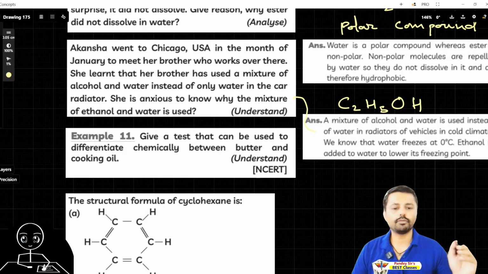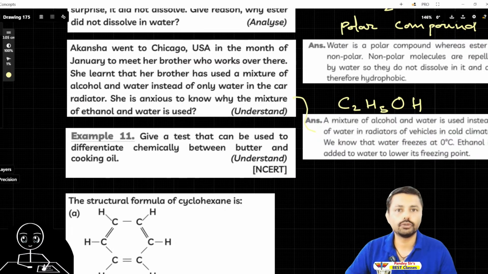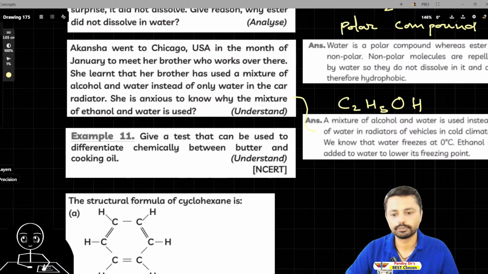Give a test that can be used to differentiate chemically between butter and cooking oil. Now think, butter and cooking oil. Butter is good, cooking oil is used for cooking, and we can see them. But what test will you do to find out? If they ask this in your exam, what will you do? Can you guess?